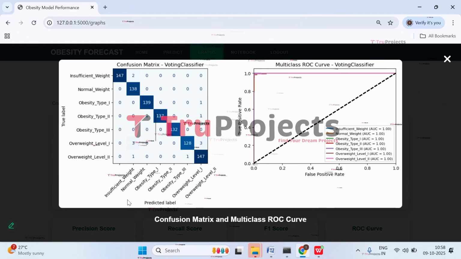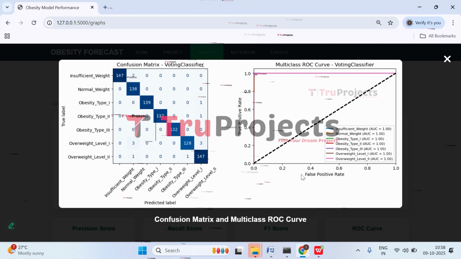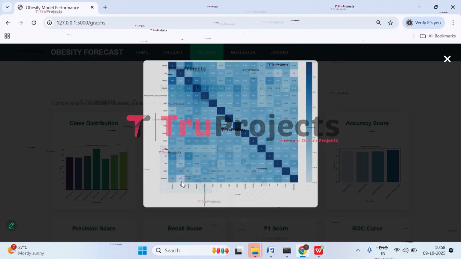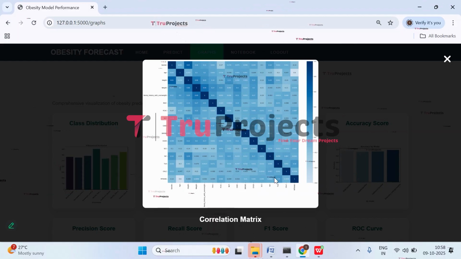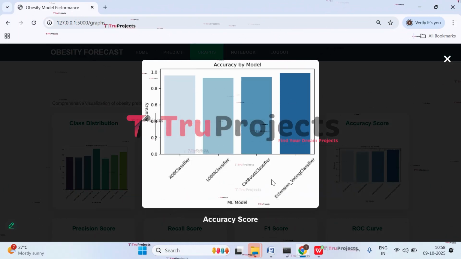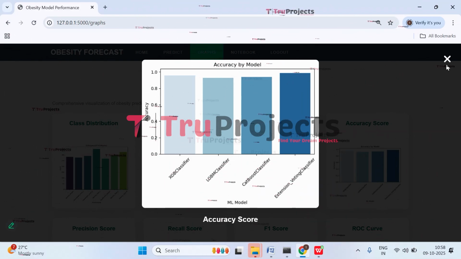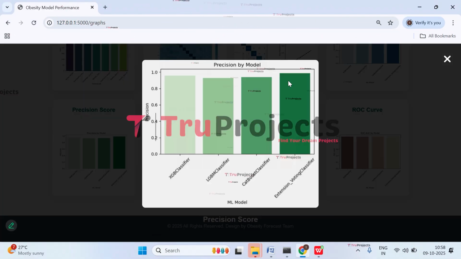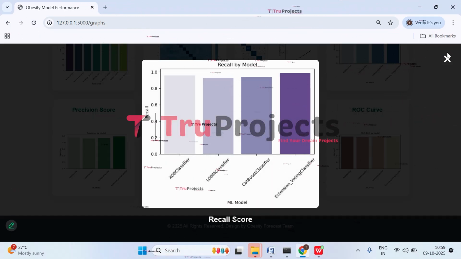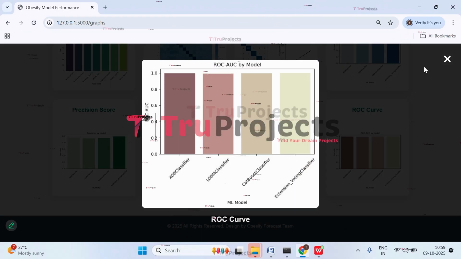Here on the x-axis we have predicted level and on the y-axis we have true classes, and here on the x-axis we have false positive rate and on the y-axis we have true positive rate. And this is the correlation matrix, which shows the correlation between independent variables. And here we have the accuracy score. On the x-axis we have all the algorithms that we have trained and on the y-axis we have accuracy. And here we have the precision score comparison graph. This is the recall score. This is the F1 score and this is the ROC curve graph.